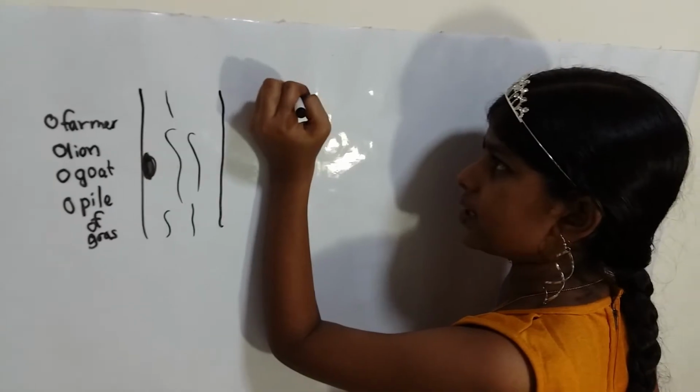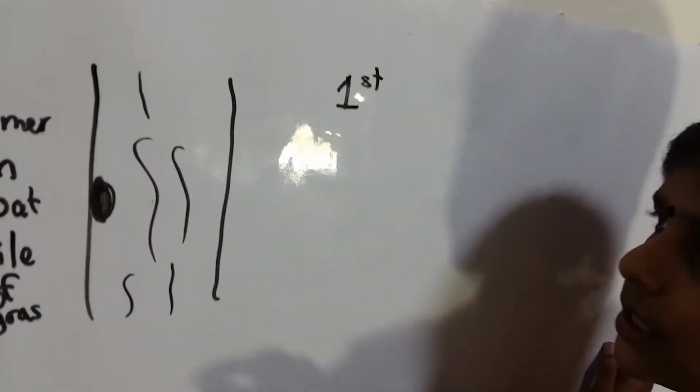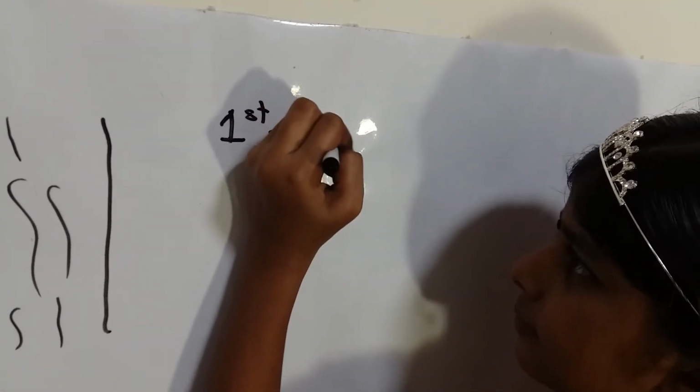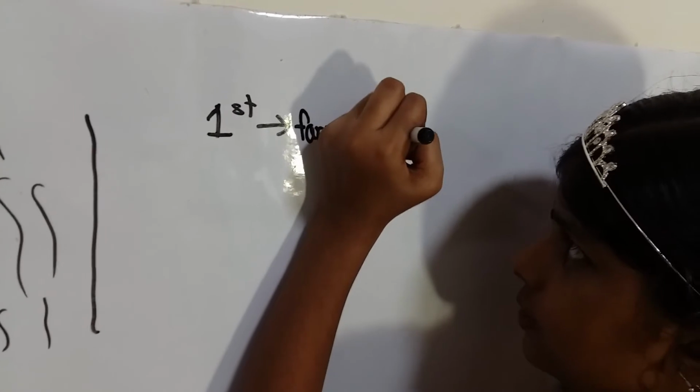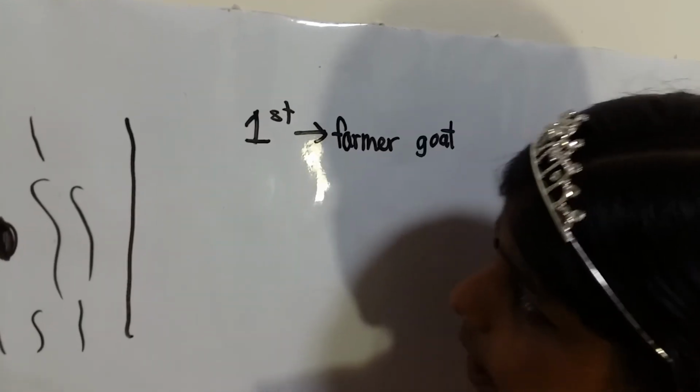So, first time he goes a trip to the other side, he will bring with him the goat. So when the goat goes here, the lion will not eat the pile of grass.